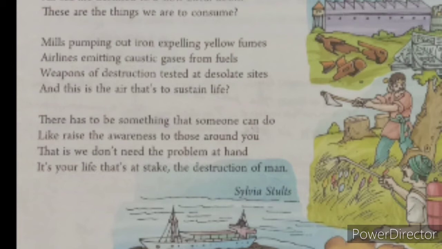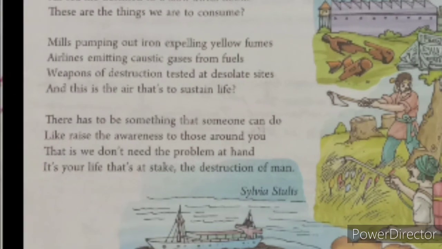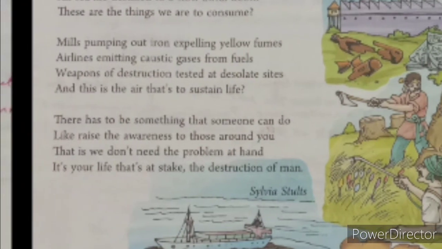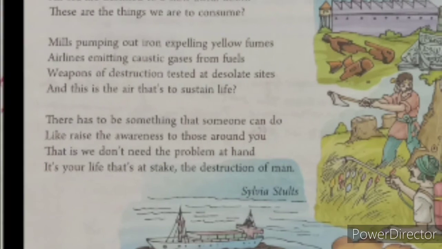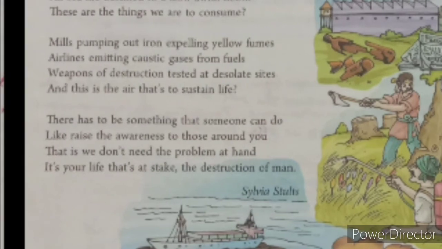So the mills pumping out iron give us yellow fumes, which cause air pollution and harm our environment. The airlines emitting caustic gases also harm our environment. The destruction of weapons also causes air pollution and harms our environment.